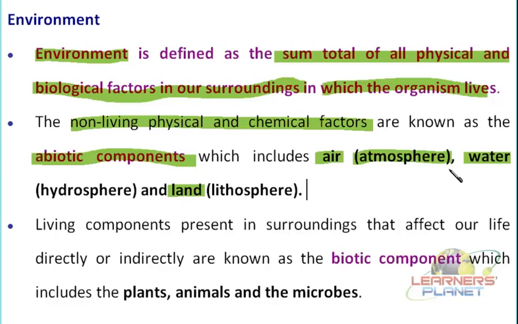For example, the atmosphere in some hilly regions will be different as compared to the land area or the plateau region, isn't it? So this is how there is a variation in the gases, but of course these variations are such that they are supporting the type of organisms in these different types of areas.